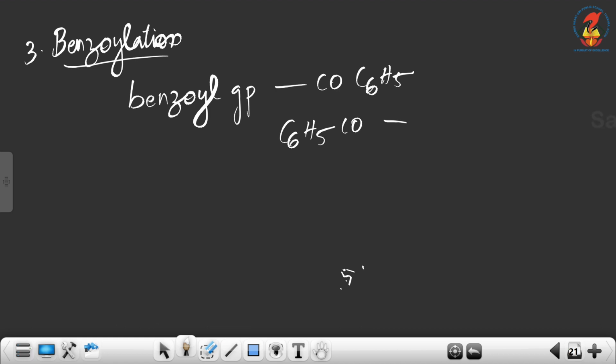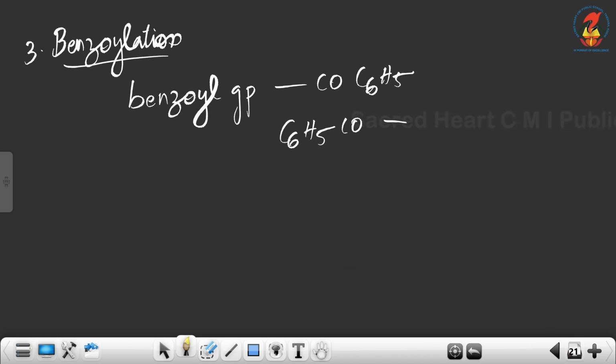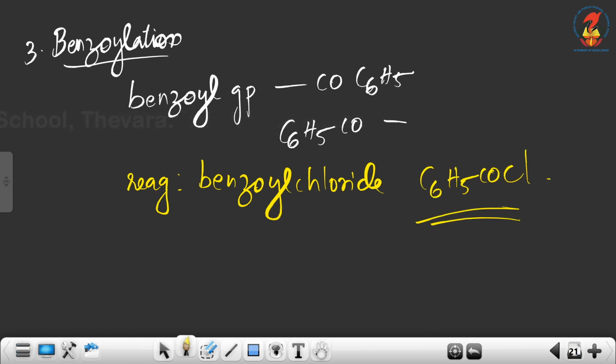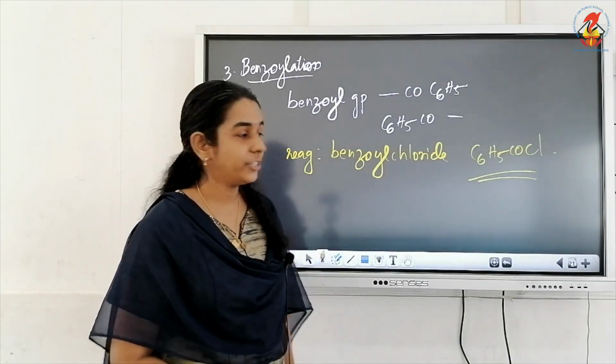Now the reagent for benzoylation is benzoyl chloride. So what will be the formula? Benzoyl group is C6H5CO. So benzoyl chloride is C6H5COCl. This is the reagent that we use for benzoylation.